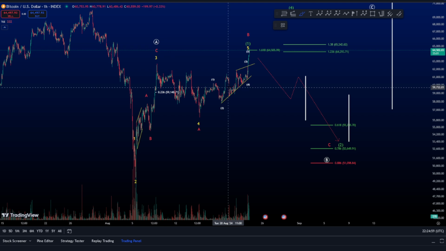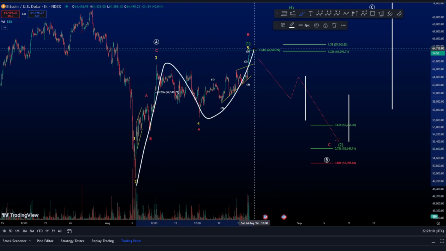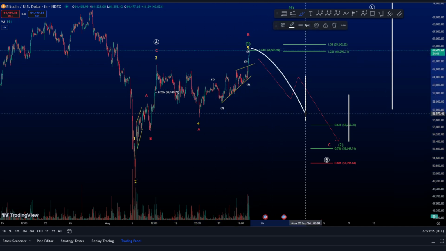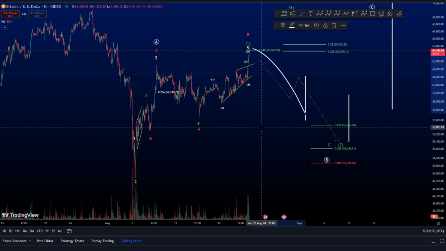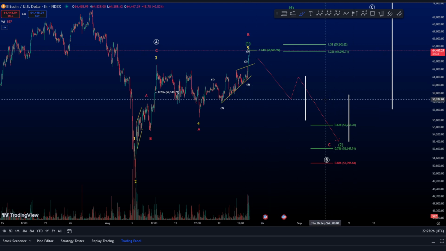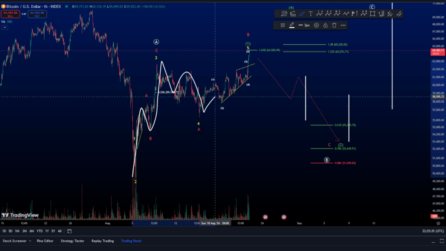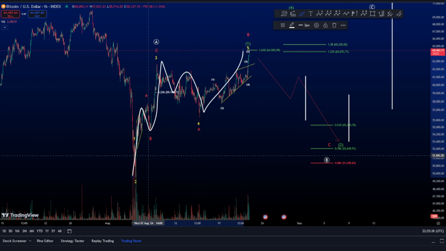So what I want to mention here is that this impulse is very nice, but don't forget that it could also be an A, a B, and a C, right? This is your first scenario, a bearish scenario, where we might see a very fast trend towards the downside. Of course, now it is weekend, so I doubt that we're gonna go impulsively still. However, don't forget that we have 3 waves up and here we might also have 3 waves down and an impulse, which makes it a zigzag, right?